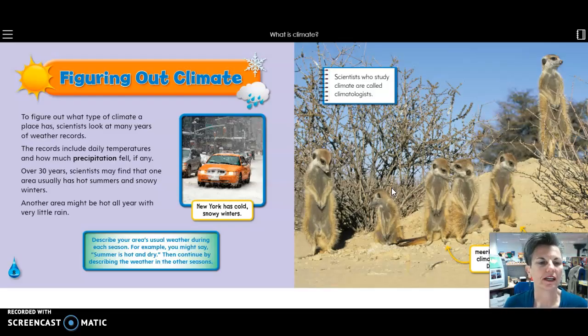Over 30 years, scientists may find that one area has hot summers and snowy winters. Another area might be hot all year with very little rain. Scientists who study climate are called climatologists. And I love this picture of the meerkats who live in the Kalahari Desert in Africa. I love meerkats. They're so cute. They're silly.